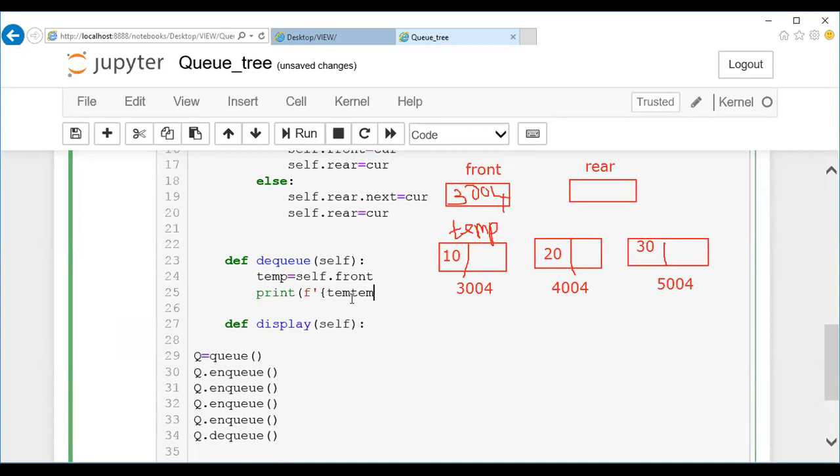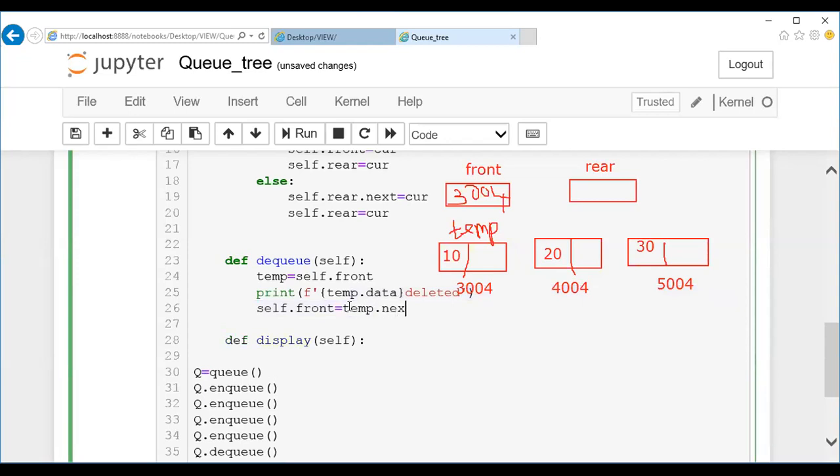Okay, so I can use temp. Sorry guys, here the previous data has been selected. So I can use temp.next. What is temp.next? The next element address is the one which is going to be updated in friend. After this, you can just release this node by mentioning del temp.